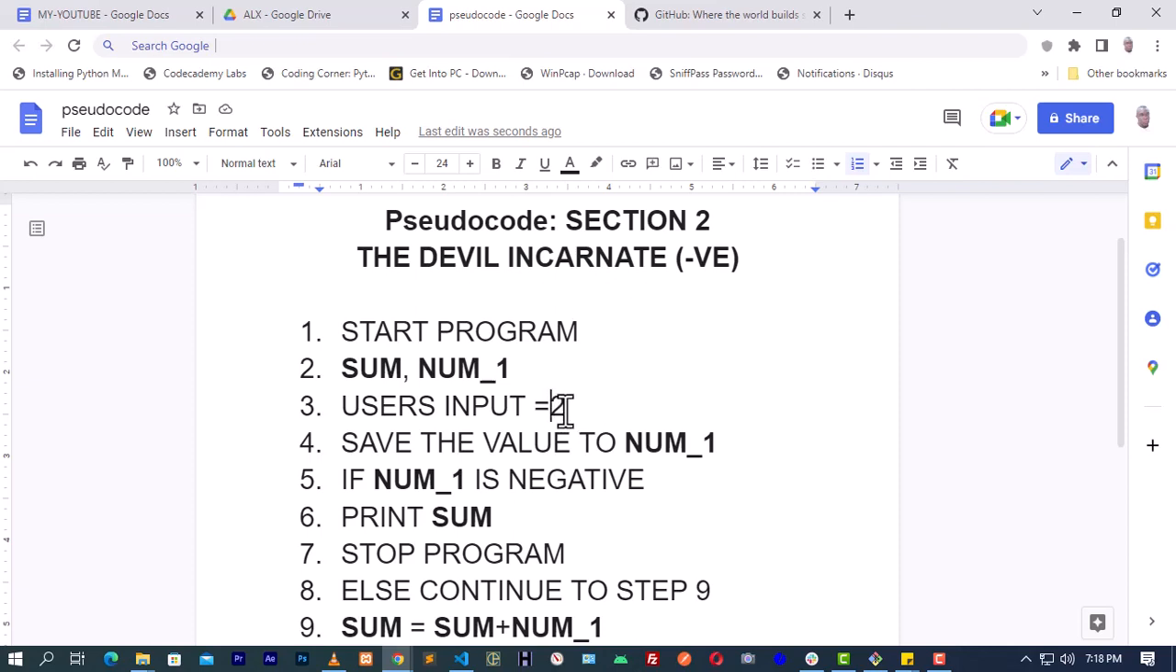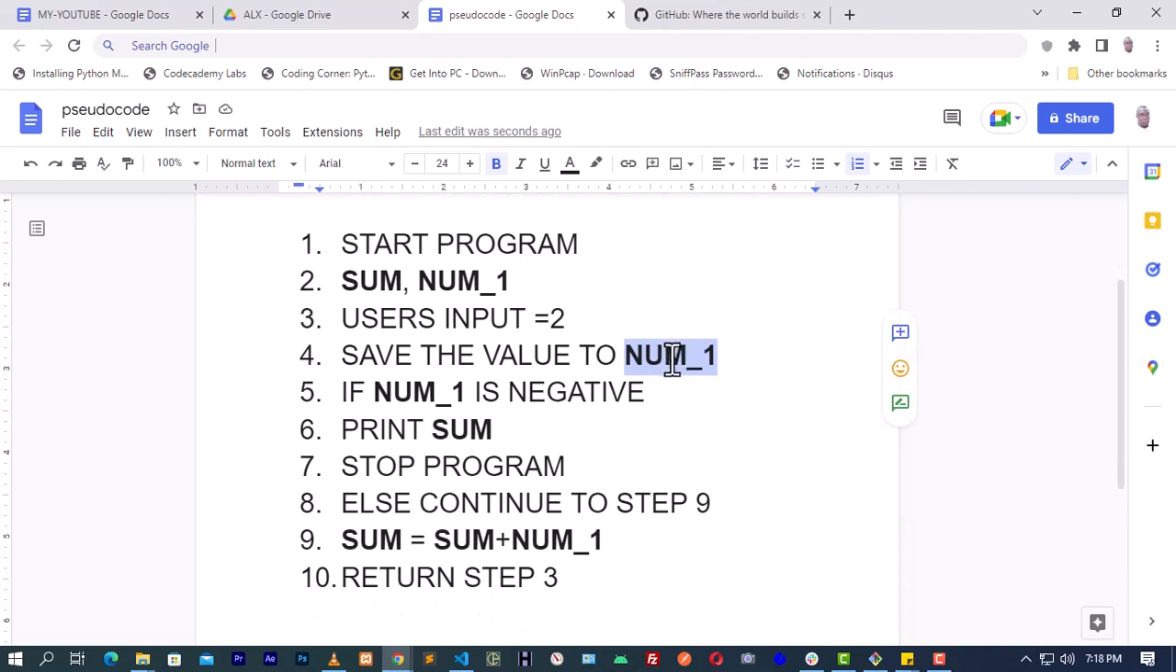Now at first the user entered 2. For the first time the user entered 2. Now it will save this 2 inside this num1. Now that you have saved the 2 inside num1, you then do a validation check to check whether this num1 has a negative sign or positive sign. So if this num1 that the user entered here is negative, print the sum and stop the program. But if it is not, continue to step 9.